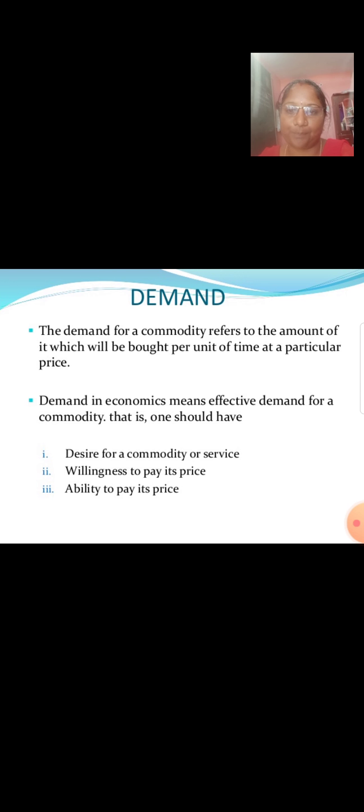Now, demand. What is demand? The demand for a commodity refers to the amount of it which will be bought per unit of time at a particular price. Demand in economics means effective demand for a commodity. That is, one should have desire for a commodity or service, willingness to pay its price, and ability to pay its price.